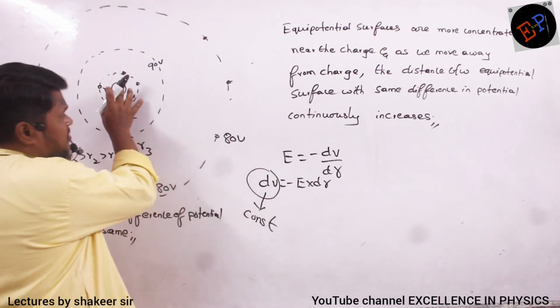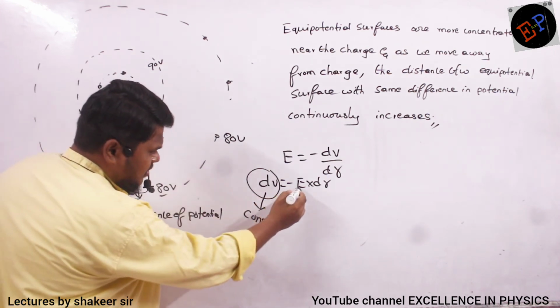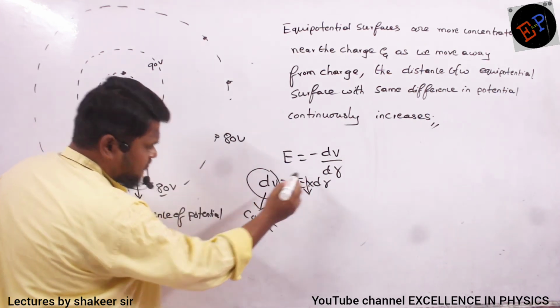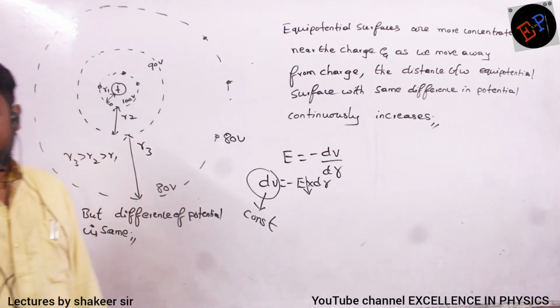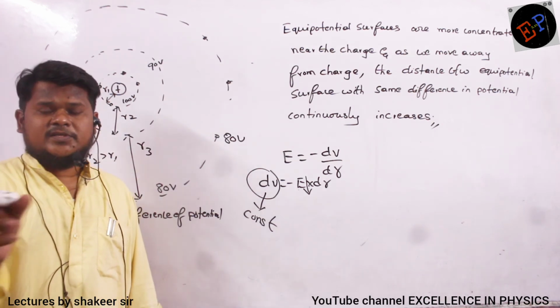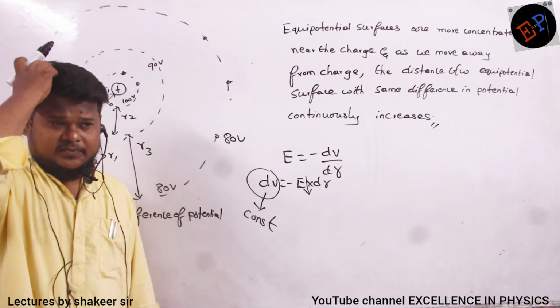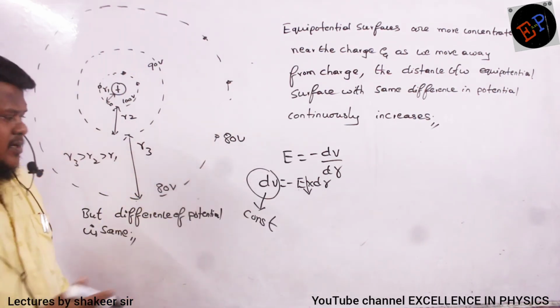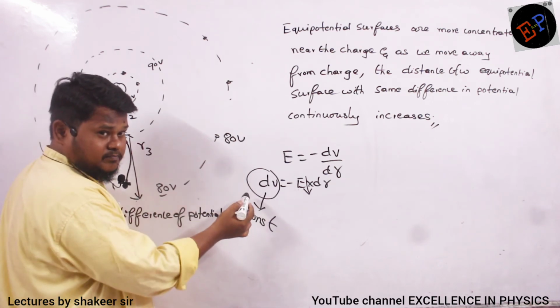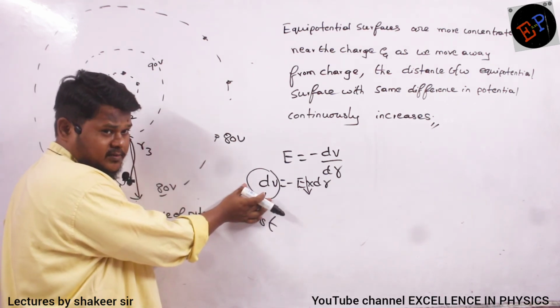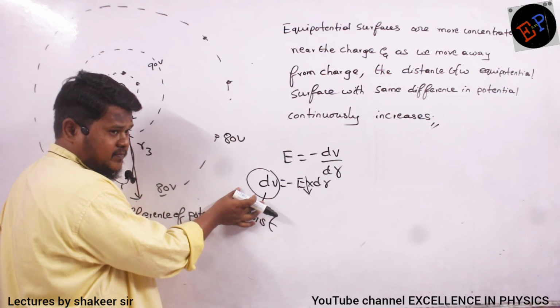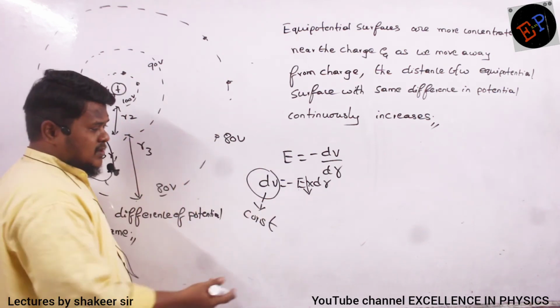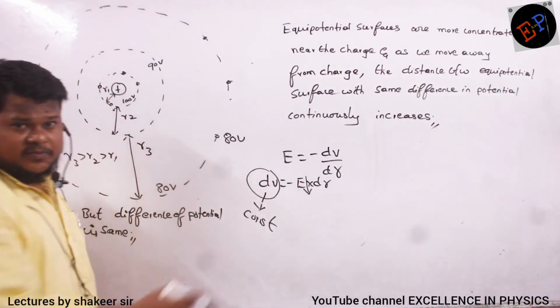But here, as I move away from the charge, the E value continuously decreases, no? What is E? Force experienced per unit test charge. As I move away from the charge, the E value continuously decreases. But I want dV to be the same. dV should be constant, 10 volts, 10 volts, 10 volts. But the E value is decreasing as I move away from the charge.